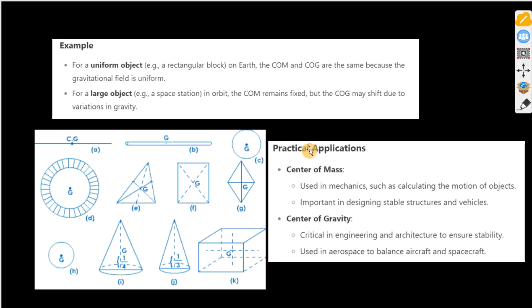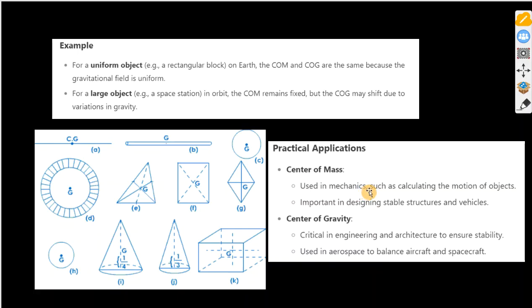Where are these concepts applied? For instance, in mechanics, in calculating the motion of objects, we see that center of mass is helpful, again, in designing stable structures and vehicles. And for center of gravity, we see that in engineering and architecture, where stability of bodies is usually taken into consideration. Another one is in aerospace, where it is used to balance aircraft and spacecraft.